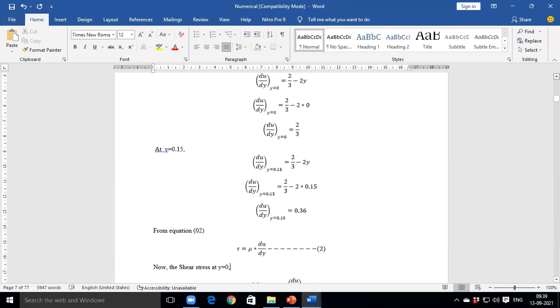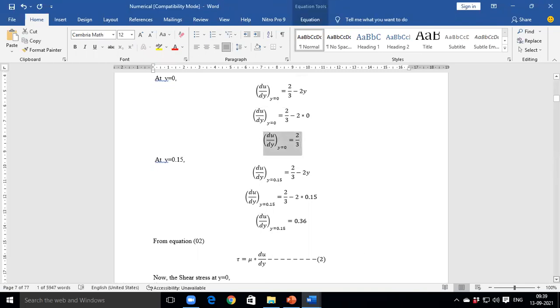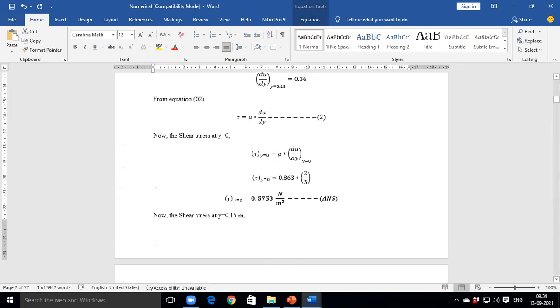That value is 2 by 3. We need to put that value in this equation, and you can simplify it. That value will be tau at y is equal to 0. The value of shear stress at y is equal to 0 is 0.5753 Newton per meter square. Is it understood?